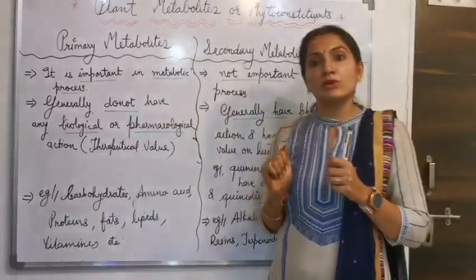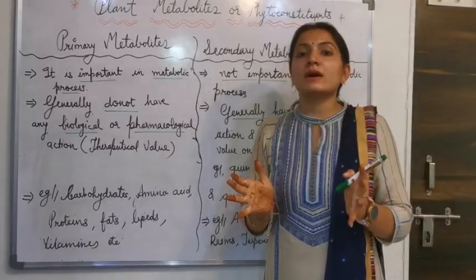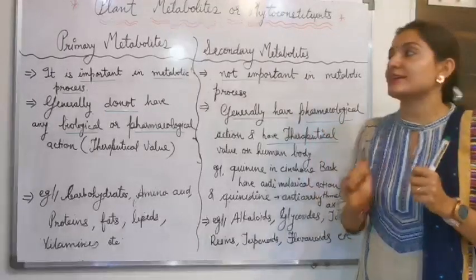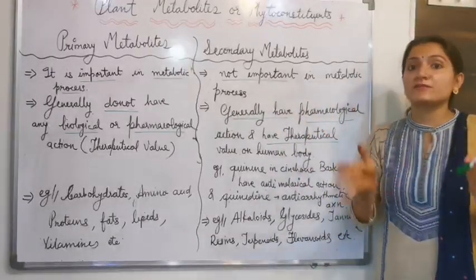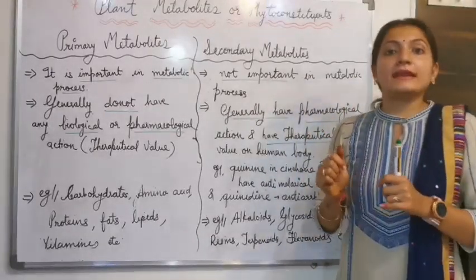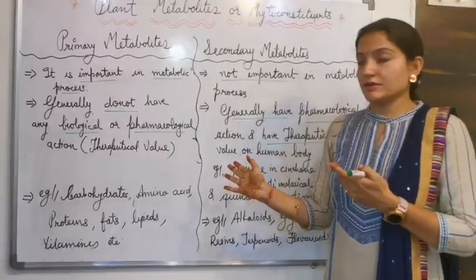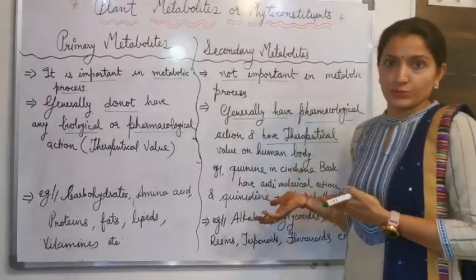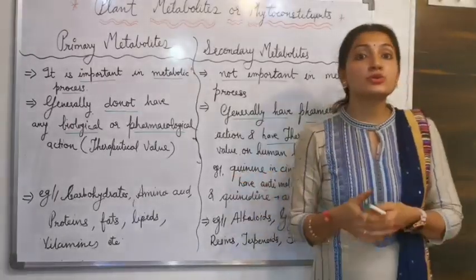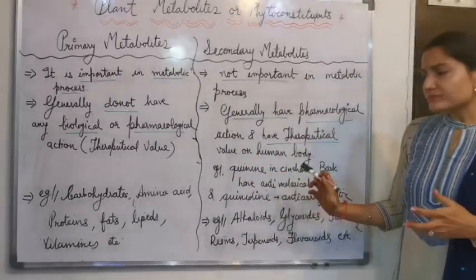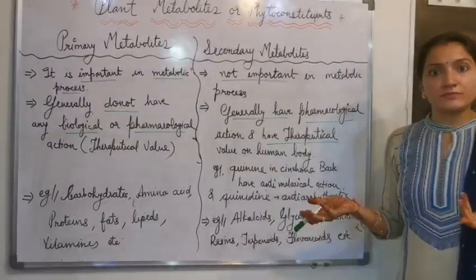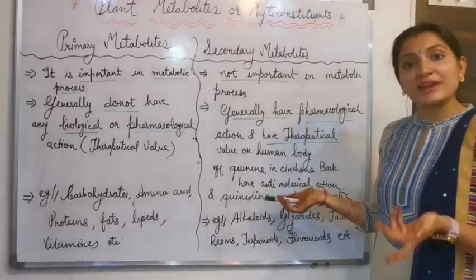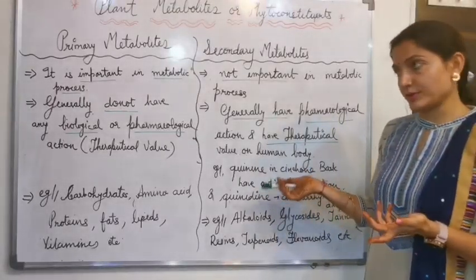Primary metabolites are produced in a large amount and have no specific pharmacological action, while secondary metabolites have specific pharmacological actions. Examples we already saw are quinine and quinidine, or you may write other examples. If you have no such examples of secondary metabolites, then you may write other examples. Okay, thank you.